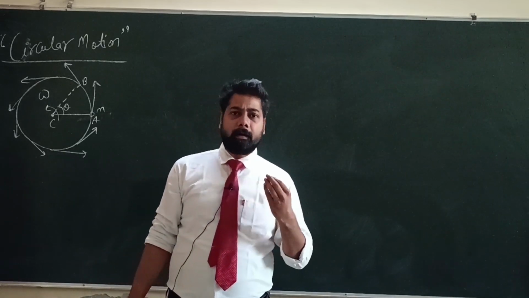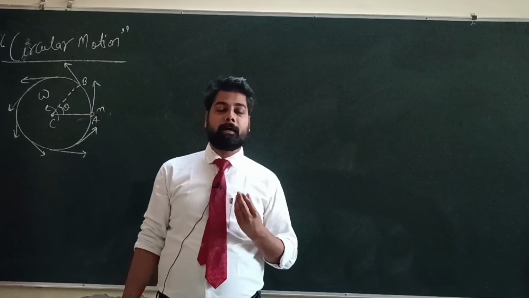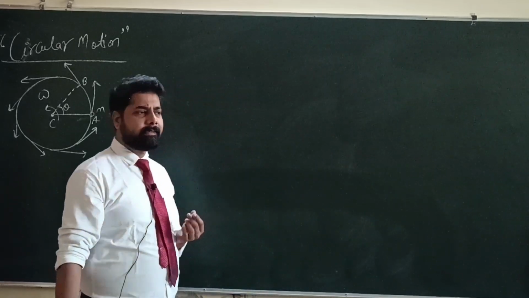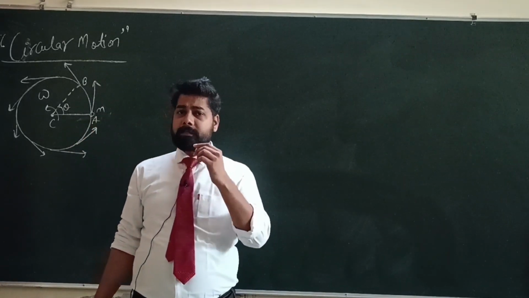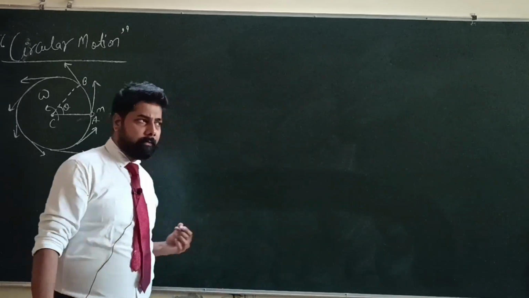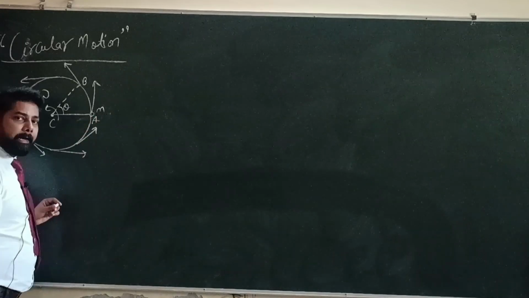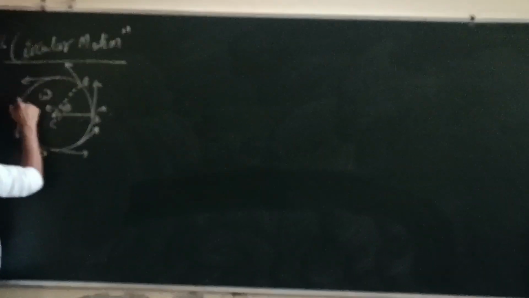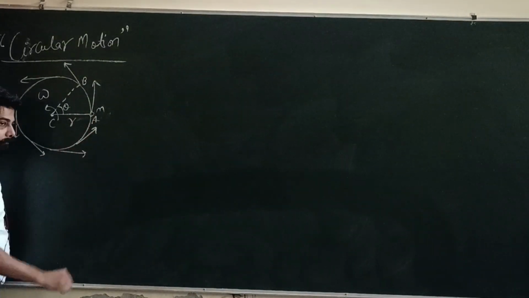Circular motion is any motion in which the body moves on a circular path or a circular track. In circular motion we can see that at every point the direction of body changes. We can see here by taking an example. Suppose this is a body of mass m moving on a circular track having the radius of the circular path r.